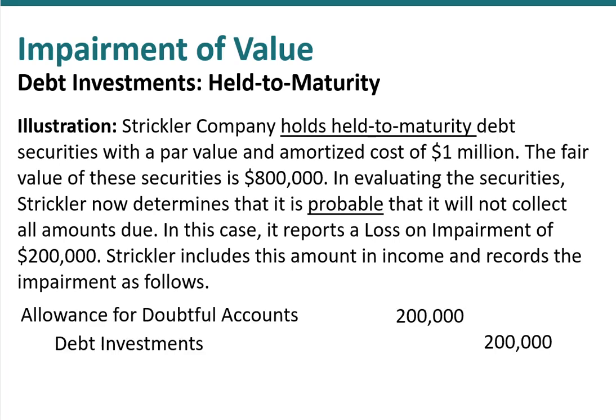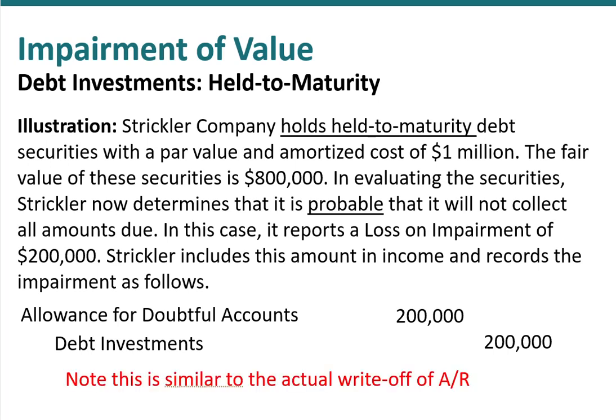So much like when we write off an accounts receivable and we would credit accounts receivable and debit the allowance for doubtful accounts and tear that receivable up, in this case, when we expect an impairment, a permanent write-down in the value of that debt investment, we will reduce the debt investment with a credit, in this case of $200,000, and we will take that out of the allowance that we've established prior to that as part of our year-end adjusting process. So again, this is similar to the actual write-off of our accounts receivable against the allowance for doubtful accounts.